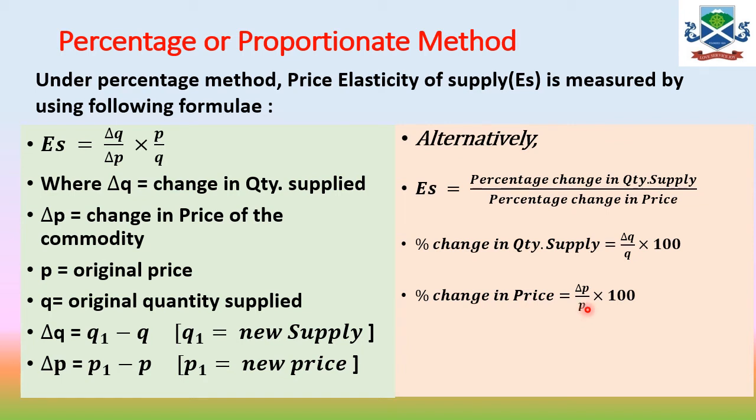And why is it so? Because in demand there is a negative or inverse relation, whereas over here there is a direct or positive relation. This is how the theory of supply and theory of demand are differentiated.